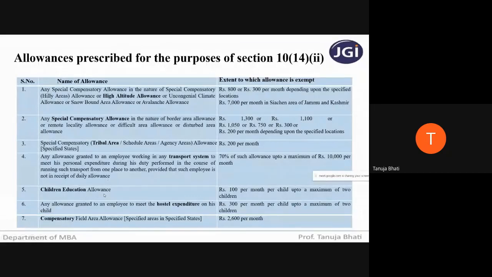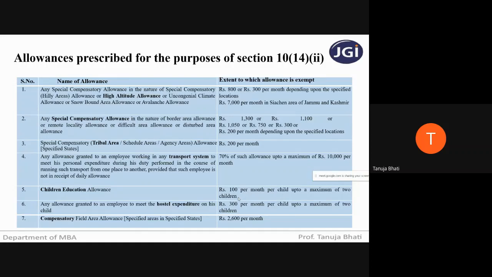Children education allowance. Now this is very important. Children education allowance usually comes in the exam. This allowance is exempt up to rupees 100 per month per child, up to a maximum of 2 children. So what is the exemption limit? Rupees 100 per month per child up to a maximum of 2 children. Sums on this we will be seeing in the very next lecture.